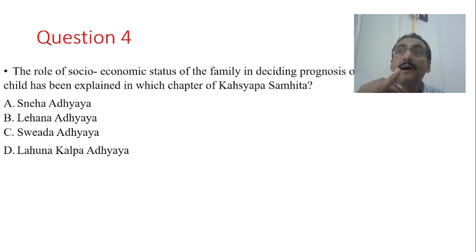dana, ahara and dakshina. That means if you are able to afford something much more, then even the disease which is asadhya can also be treated. So this explanation is given in Kashyapa Samhita. The question is in which chapter it is present. Is it present in Lashuna Kalpa Adhyaya?